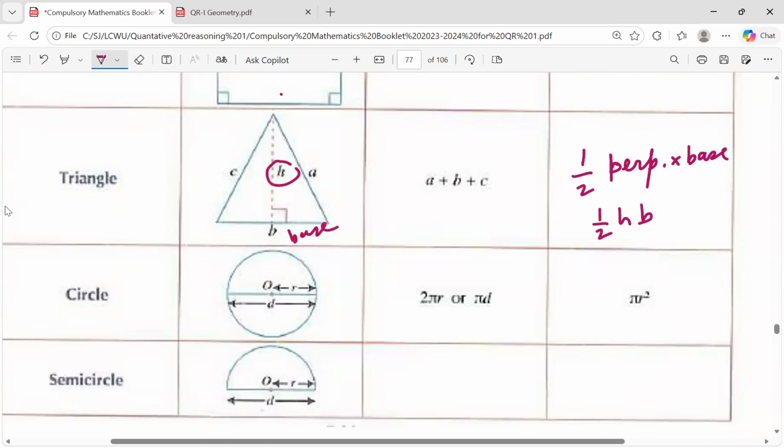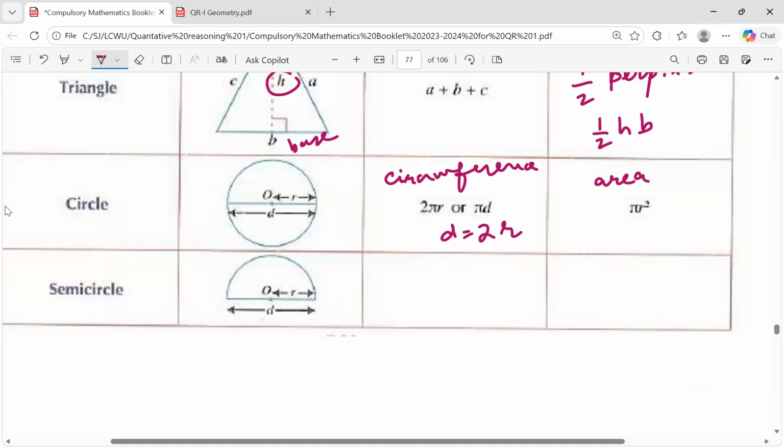Next is circle. The perimeter of the circle is actually the circumference of the circle. Circumference of the circle is 2 pi r, or if you consider diameter, then pi d, because we know that d is equal to 2 times r. And area is pi r square, where r is the radius of the circle.